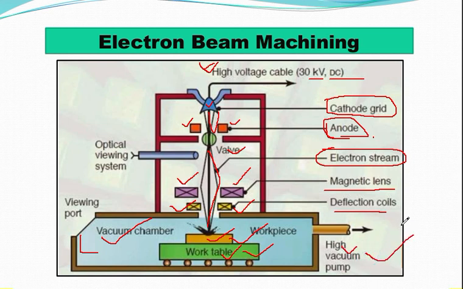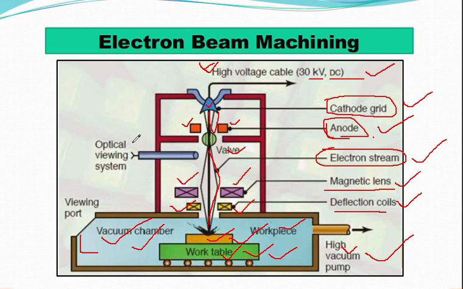So if I look at this particular figure, then it is very simple. Now if I ask you what are the parts or the equipment associated with electron beam machining, then from this particular figure you are able to see high voltage, cathode, grid, anode, electron stream, magnetic lens, deflection coil, vacuum chamber, work table, and workpiece.